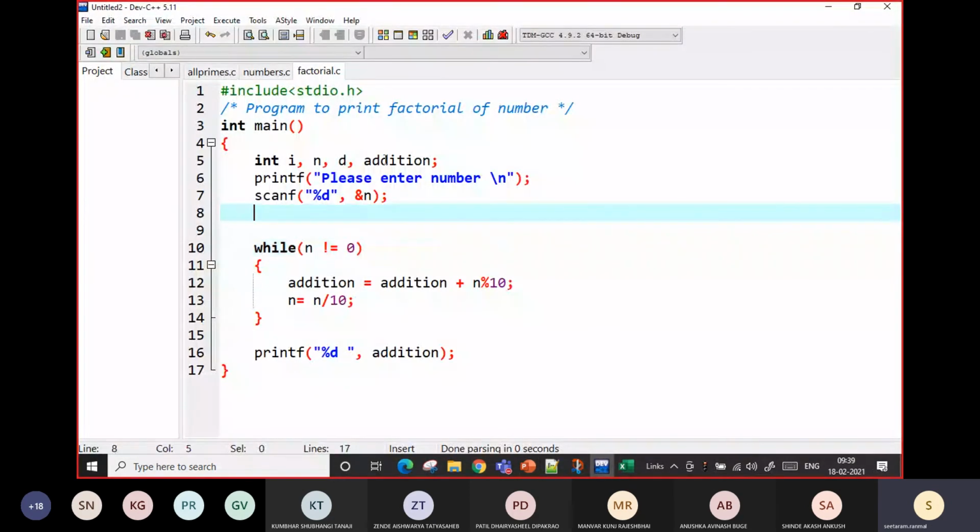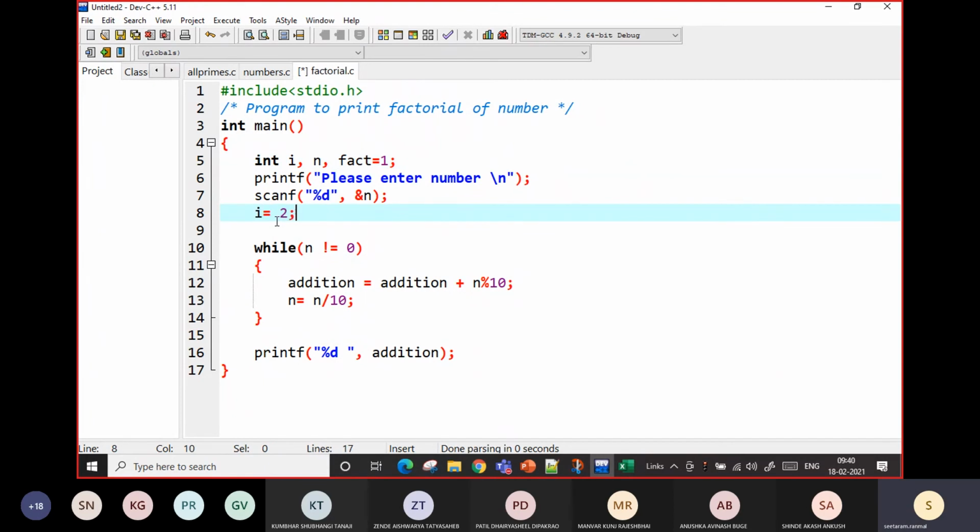Instead of addition, I will take fact and start with 1. We are not using this, so no need to have this. I will take i, so that i equals 2.